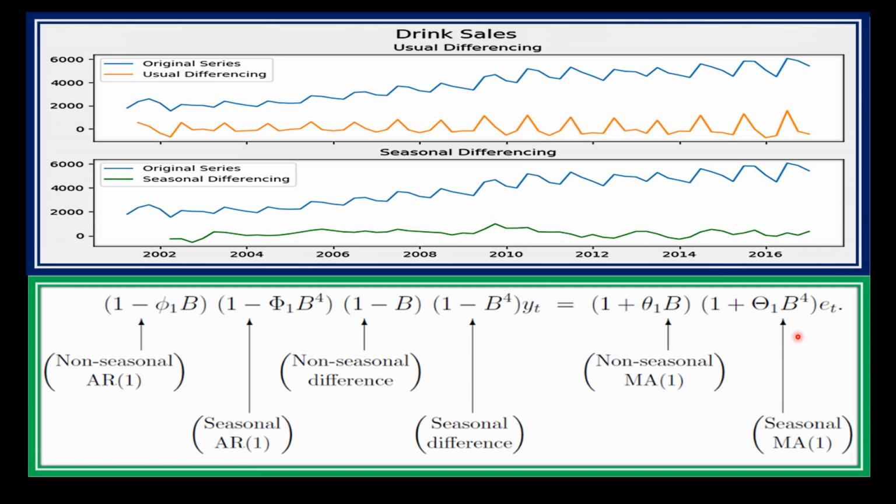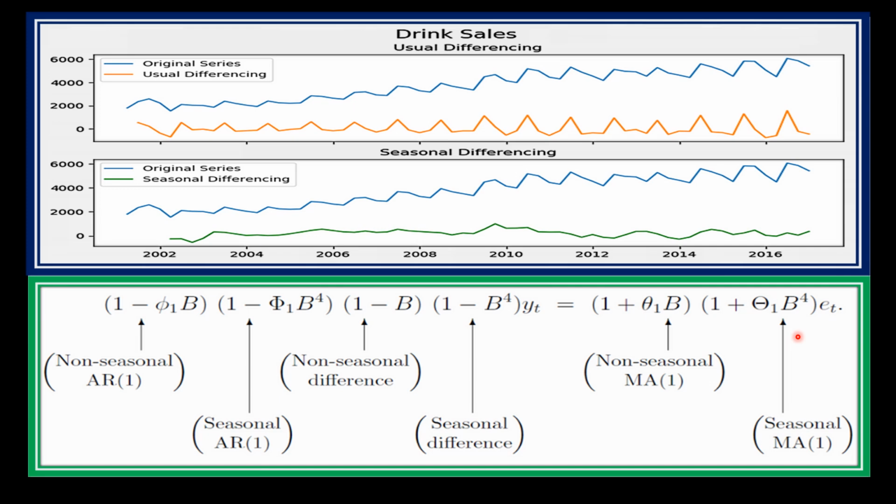Next comes the forecasting. So once you have built a SARIMA model, you can use it to forecast the sales for the next year based on historical data. Then we will evaluate the model to assess the accuracy of the prediction. You can compare the forecasted sales with the actual sales. So if the model is performing well, it should have a low mean squared error between the predicted and actual sales. Then comes refining the model.